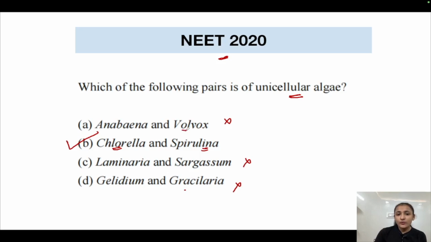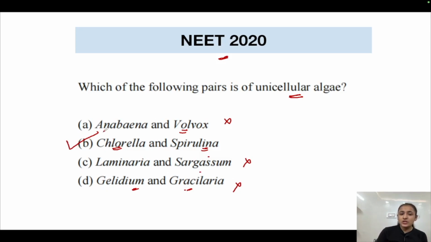Volvox is colonial, it exists in colonial forms. It is multicellular and exists in colonies, and all of these algae here are multicellular forms only. Anabaena, Volvox, Laminaria, Sargassum, Gelidium, Gracilaria. Gelidium and Gracilaria are red algae, and we just studied that the thallus of red algae is mostly multicellular, and also shows complex organization in some of the red algae. So all of these are multicellular algae.